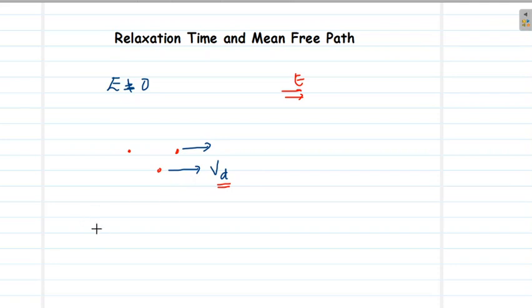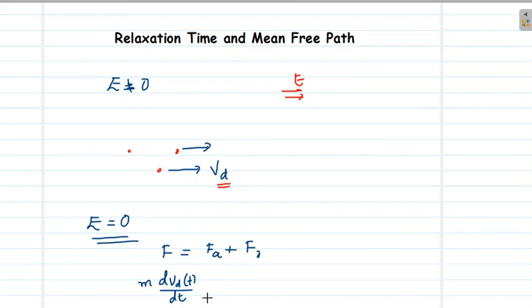Now let us write the equation of motion for E not equal to 0. We have already stated that the total force acting is the accelerating force plus the reaction force Fr, that is m dVd(t)/dt equals eE minus mVd/τ.